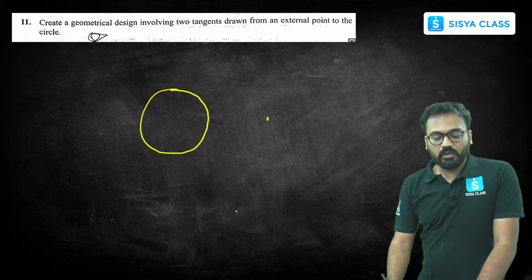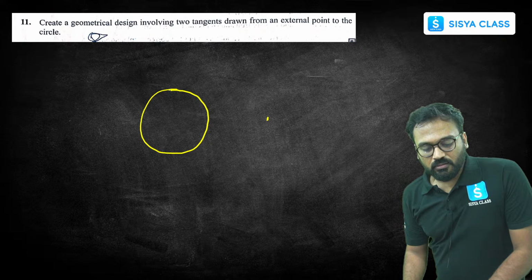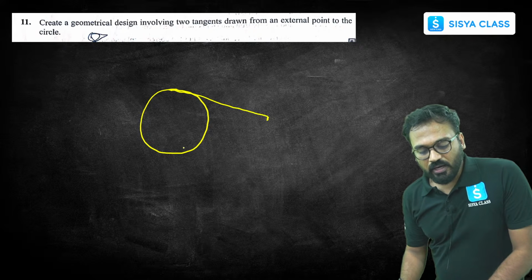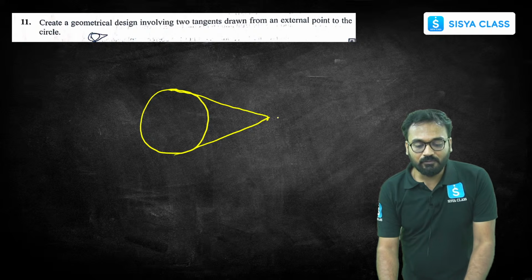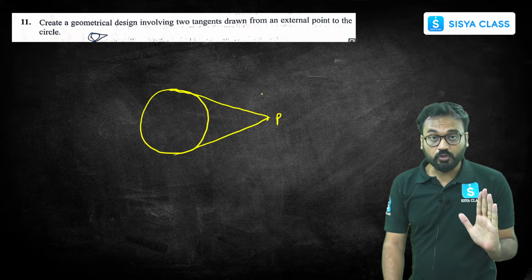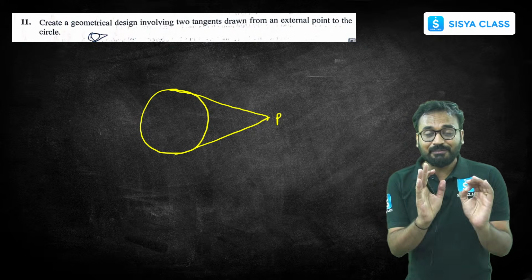Take any point on the outside. Join it like this, and join it like this. Okay, done. Both distances will be equal. Whatever is the distance of the first one, same distance you take, same angle also.